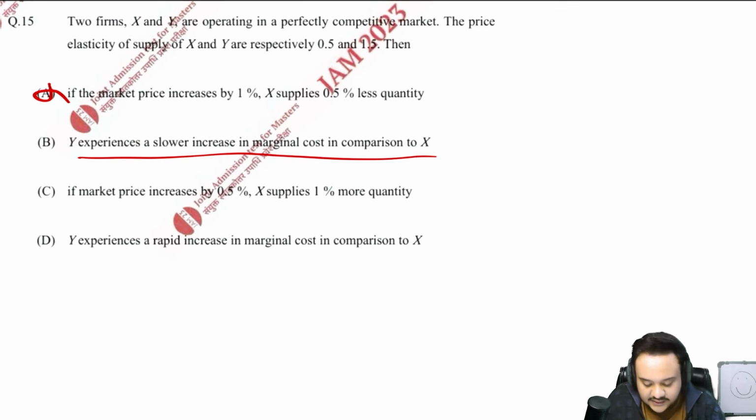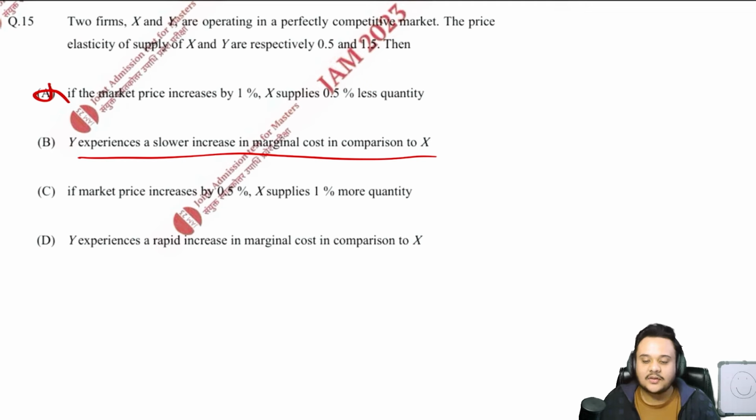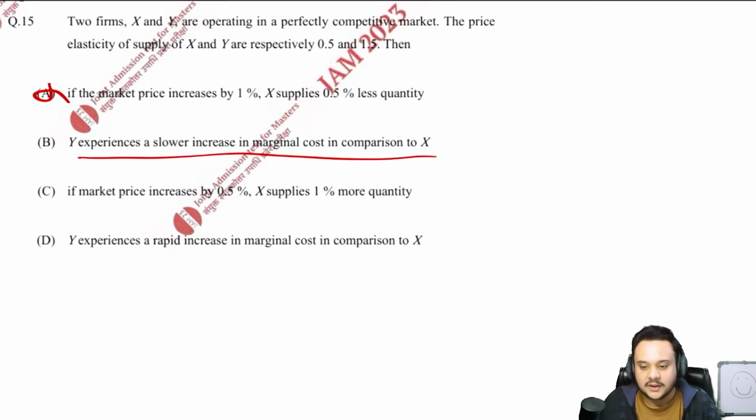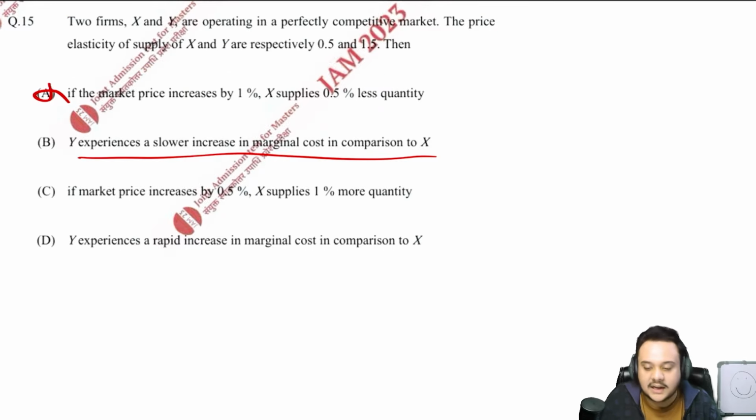Now the second one is actually very interesting. It says that Y experiences a slower increase in marginal cost in comparison to X. If you do not understand the concept, you are going to ask where marginal cost came into the picture from, since nothing here mentions cost.